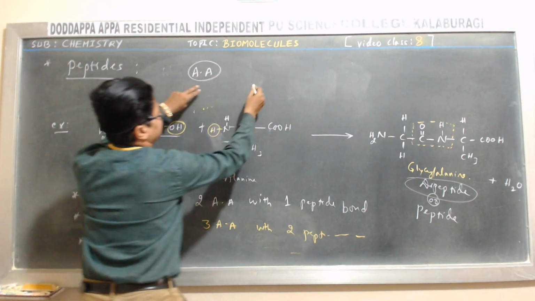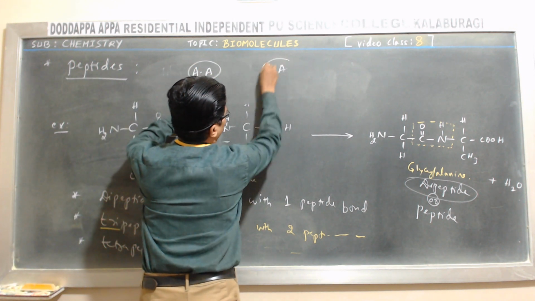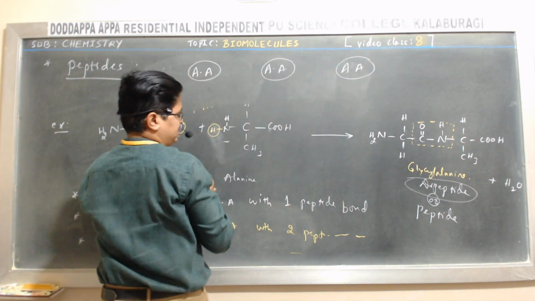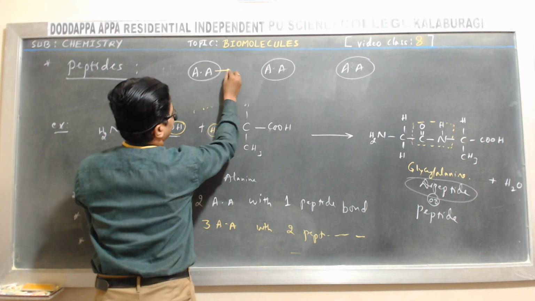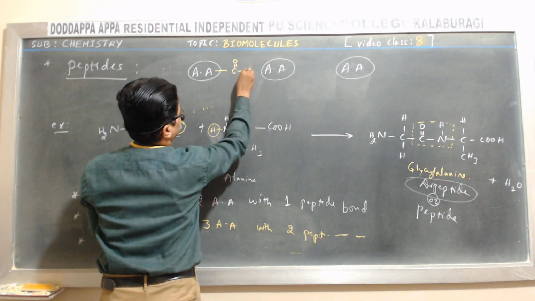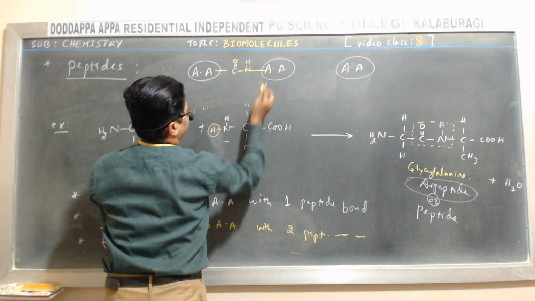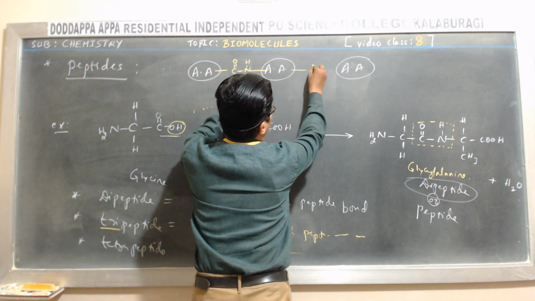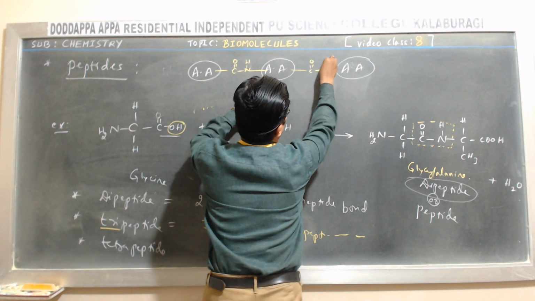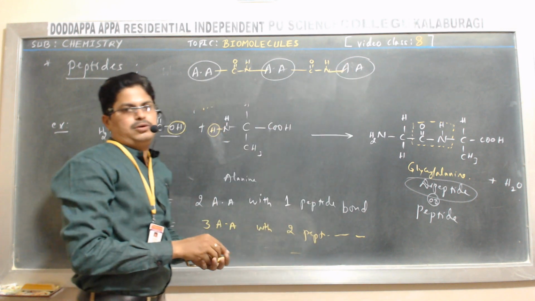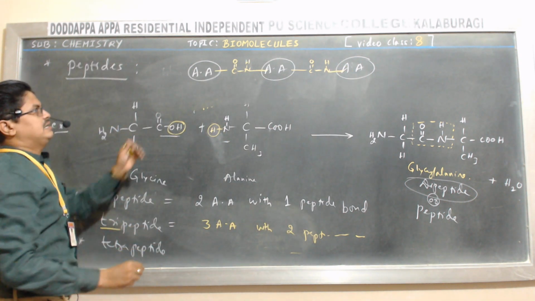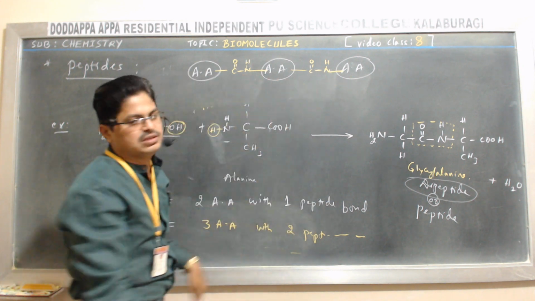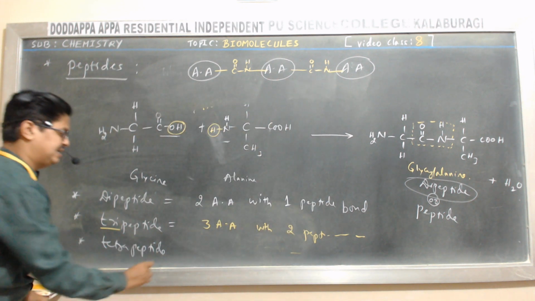This is one amino acid, second amino acid, and third amino acid. How do they combine with each other? They combine through the peptide bond. The CONH bond is called the peptide bond, isn't it? So a tripeptide is made up of three amino acids and two peptide bonds.